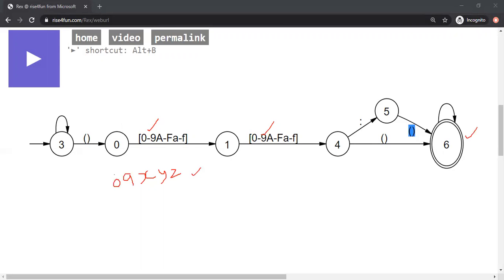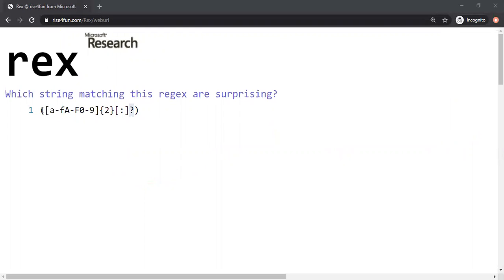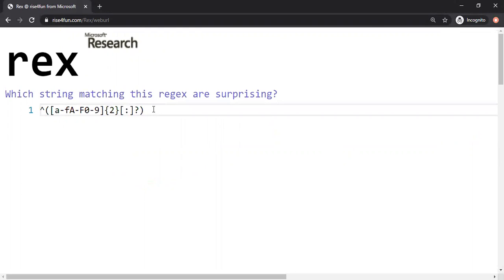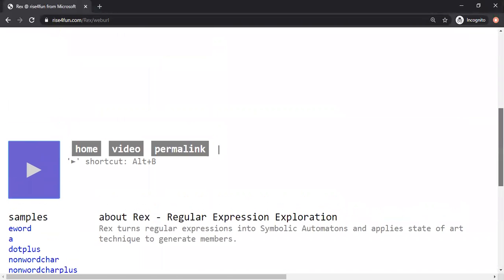So how do we avoid these loops which accept anything, if that is the goal? Essentially, from a programmatic perspective, we are doing substring matching in this design. With loops, we are doing substring matching. So let's go back to the regular expression and make it stronger, so we don't accept substrings. How do we do that? All we have to do is actually very simple. We put a caret at the beginning and a dollar at the end, and now the automaton must look different. There should not be a loop. Let's see what happens now.